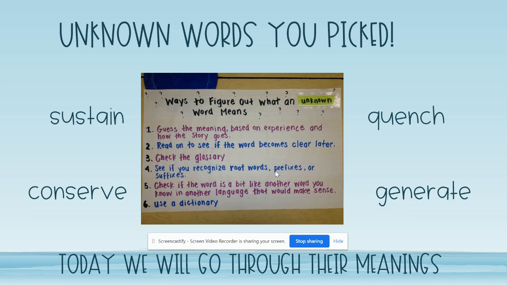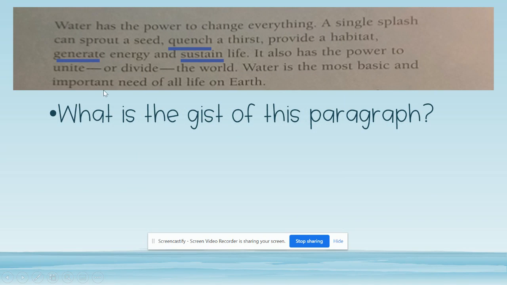See if you recognize root words, prefixes, or suffixes. Check if the word is a bit like another word you know. You can also read the sentence before and after to see if you can figure out what that meaning is. So I'll show you an example of that today. So this is paragraph 1. I'm going to read it to you. I've underlined the words that we don't know,